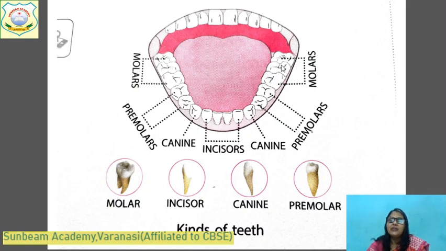And children, you know about the wisdom teeth that grow after the age of 16. This is a molar tooth which is present at the last of the jaw. It is not compulsory that every human being has all 4 wisdom teeth. Some of us have only 2. That's why some people have 30 teeth and some have 32 teeth. Okay? Come to the next one. You can identify the picture. You can write the correct number of the picture.